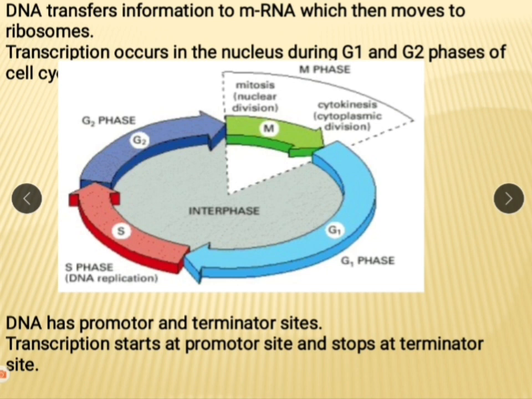See here, transcription occurs during the G1 and G2 phase. You know that DNA synthesis occurs in the S phase of the cell cycle. You already studied this in standard 11. In the same manner, transcription occurs in the G1 and G2 phase, meaning protein synthesis occurs in G1 and G2 phase. This DNA has promoter and terminator site. Transcription starts at the promoter site and stops at the terminator site.